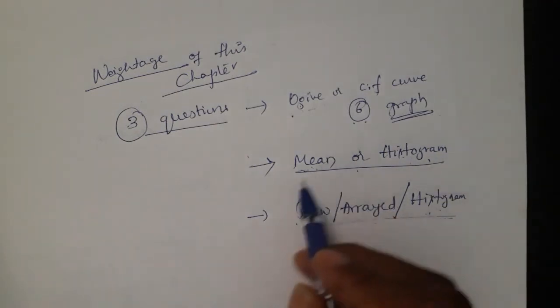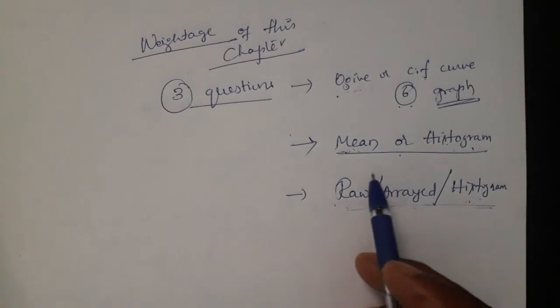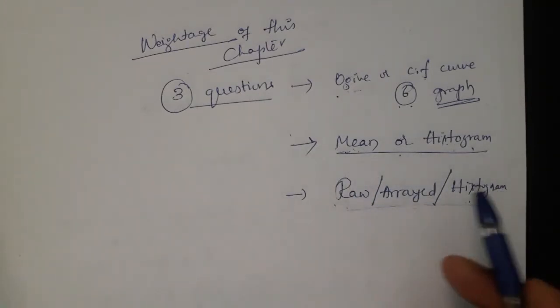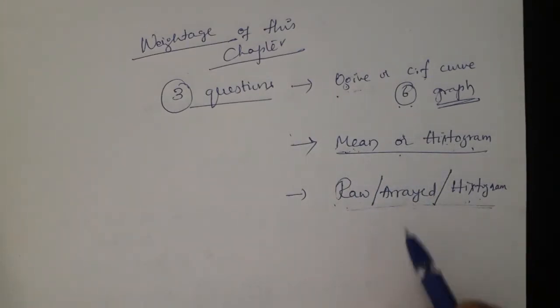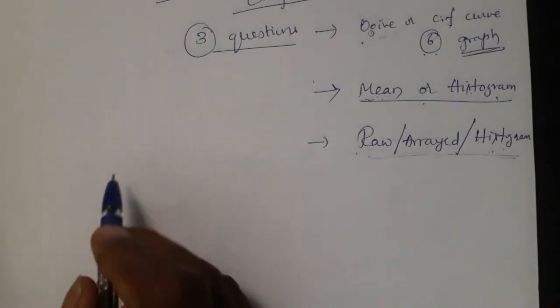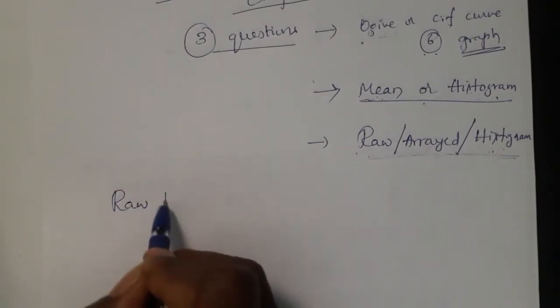The other 2 questions are doubtful. Doubtful means you have to select which one comes. It is just a guess answer. So we go for raw data first.